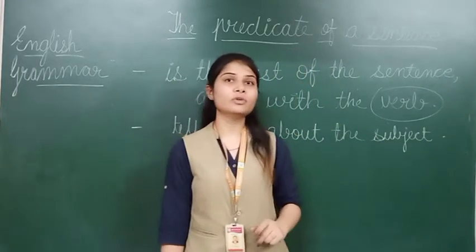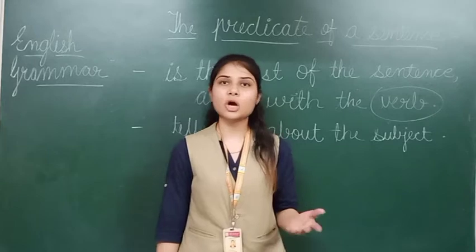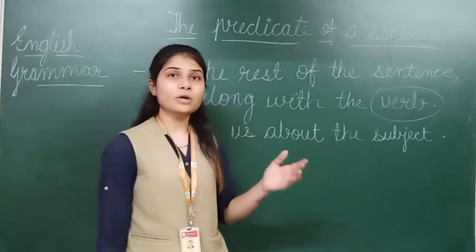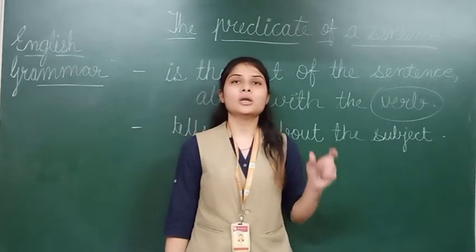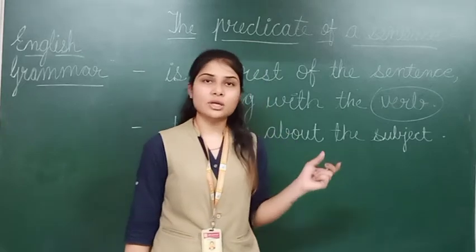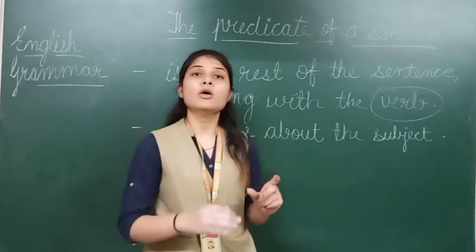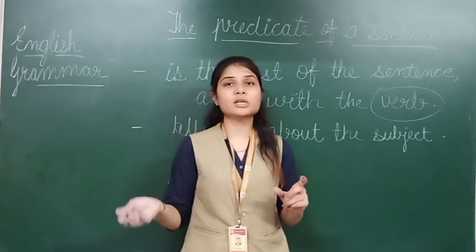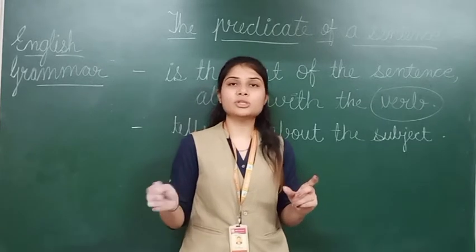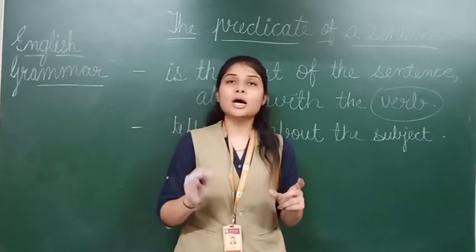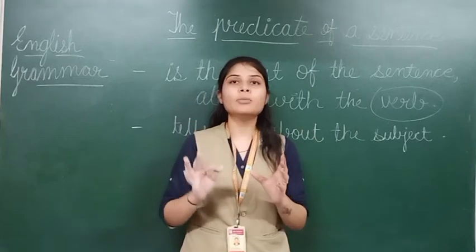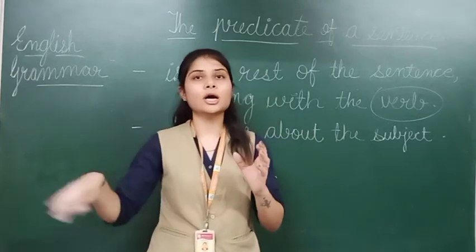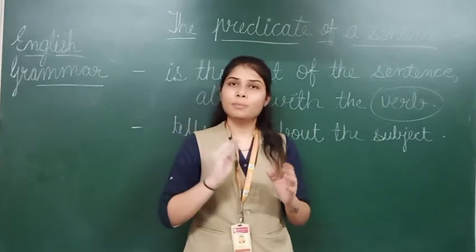So verb is a word which shows the action about the noun or a pronoun. So here we are calling the noun or a pronoun that comes in the subject part. Now here rest of the sentence means it includes information about the subject part. Along with the verb means that the verb and the rest of the information will come in the predicate part.